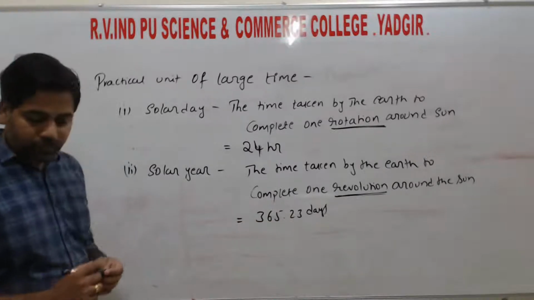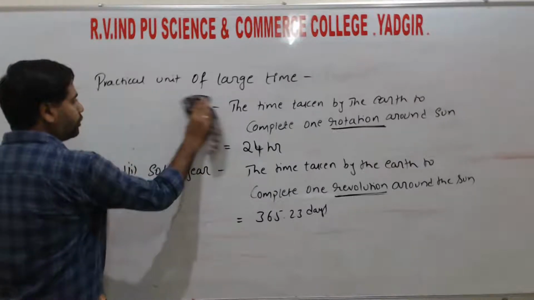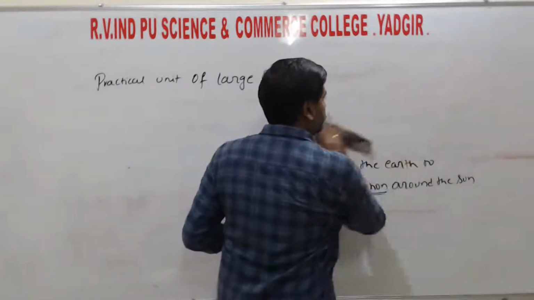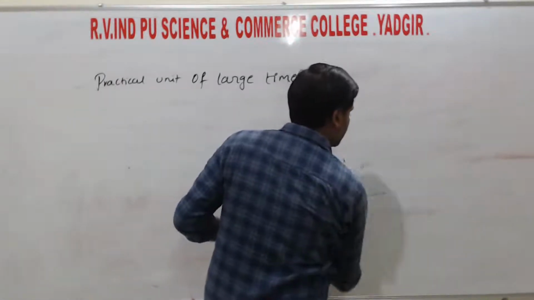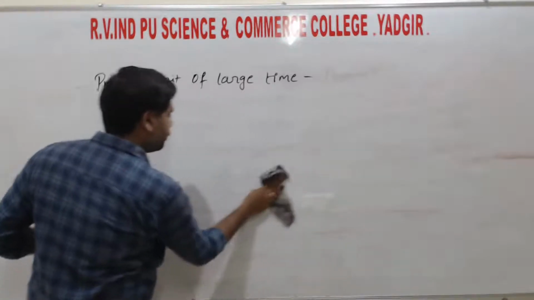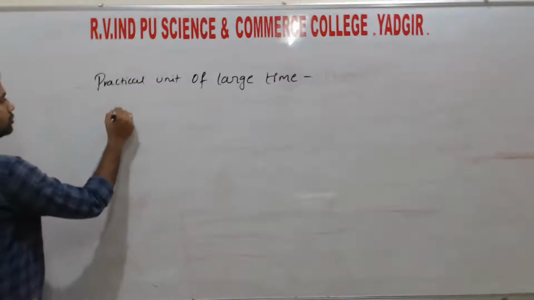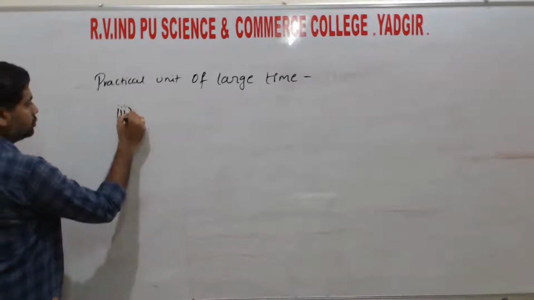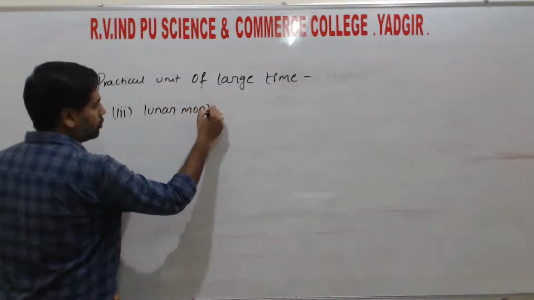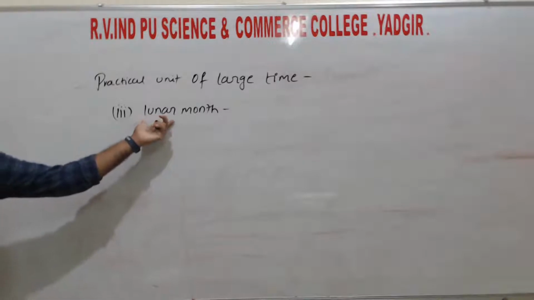Next, the third one is lunar month. Lunar is nothing but the moon. So what is a lunar month?